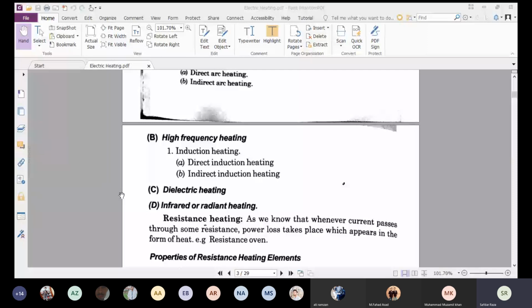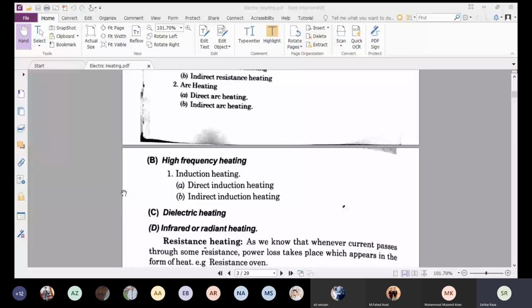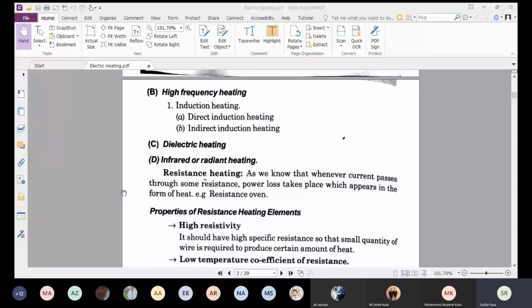So basically, electric heating is divided into four types. One is the power frequency heating. Second is the high frequency heating. Third is the dielectric heating, and the fourth is the infrared or radiant heating. So today we will just cover the power frequency heating, which is the resistance heating.